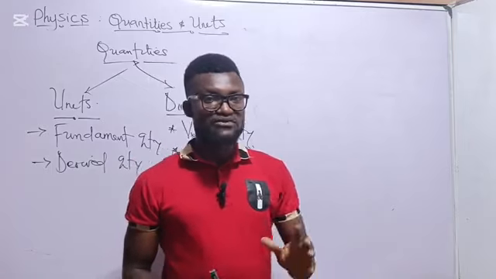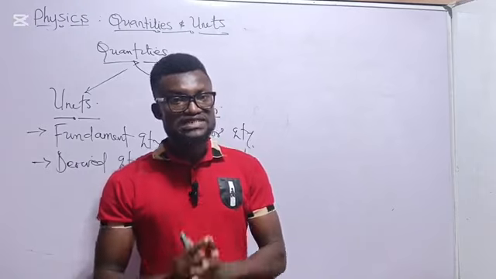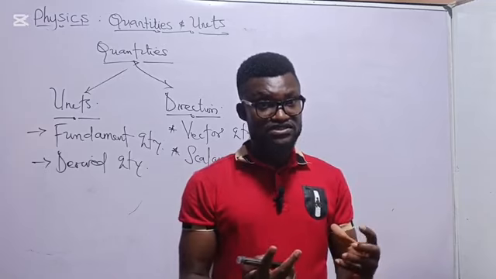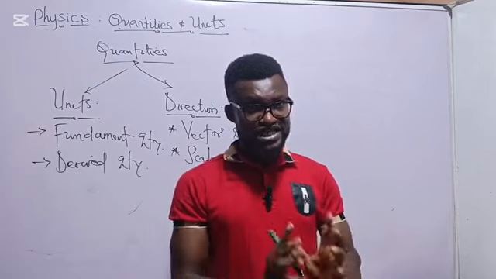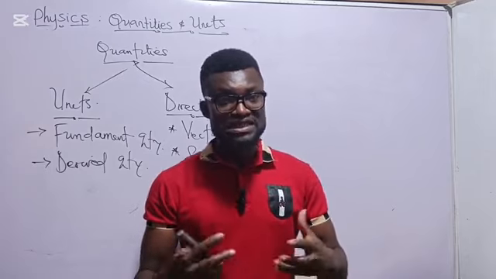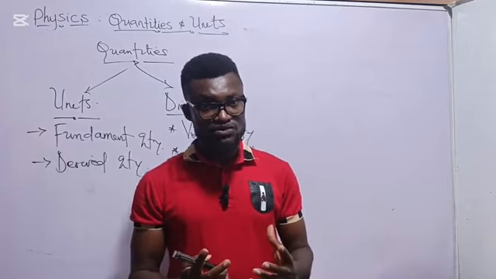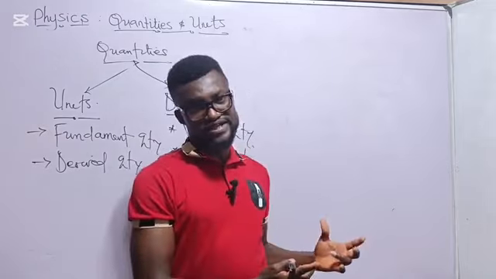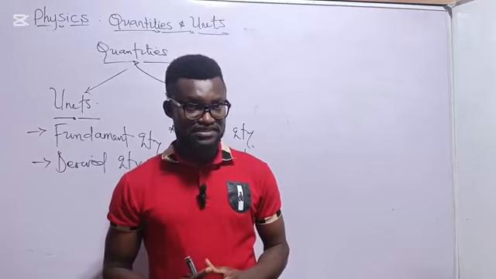In physics, we have only 7 fundamental quantities. These 7 fundamental quantities can be remembered using a mnemonic I'm going to give to you. I term it MALTLET. If you know the 7 fundamental quantities, every other quantity not included in the 7 is said to be a derived quantity.